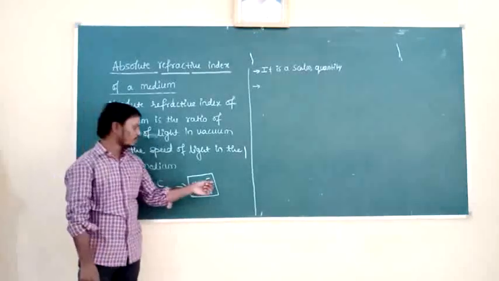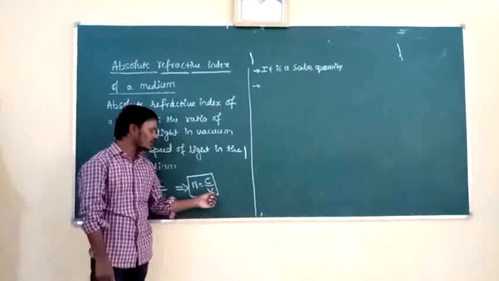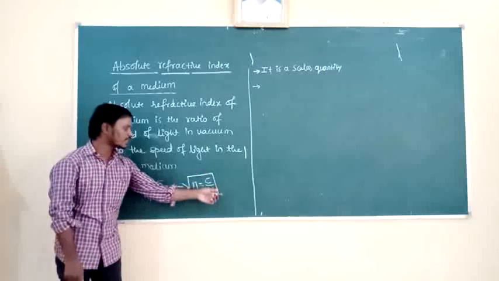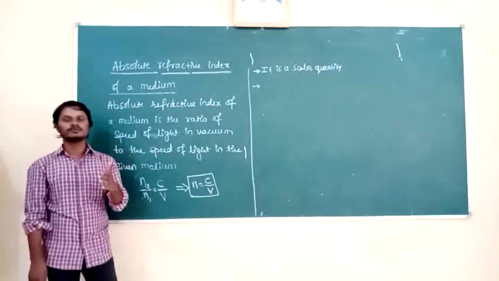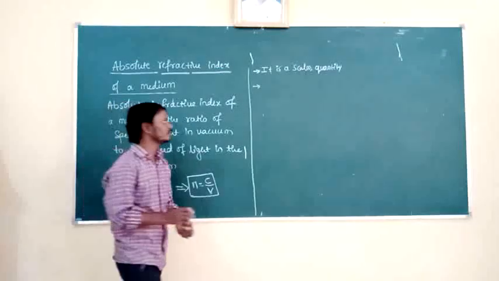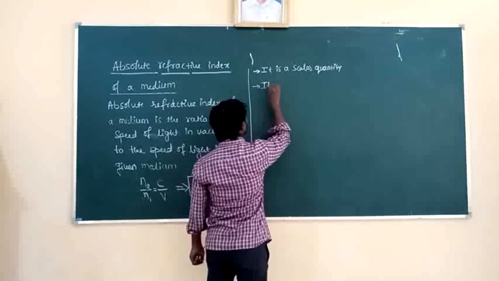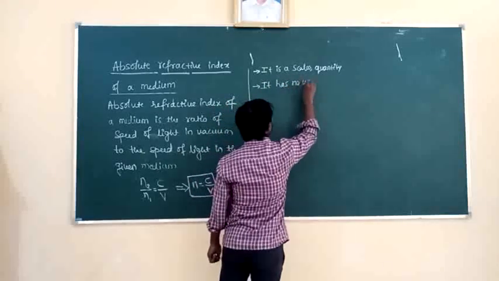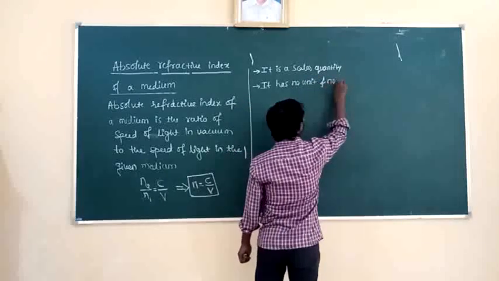The speed of light in vacuum is measured in meter per second. The speed of light in a given medium is also measured in meter per second. Meter per second gets cancelled, meaning absolute refractive index has no unit. If it has no unit, then it has no dimensions.